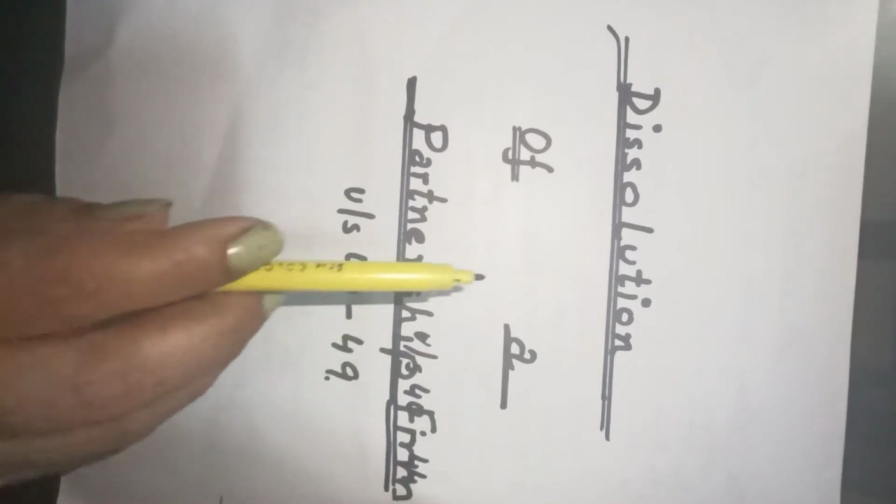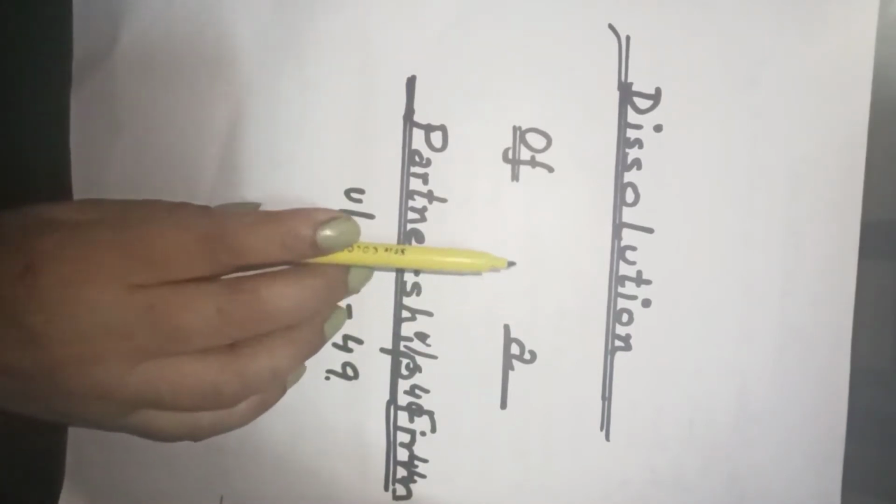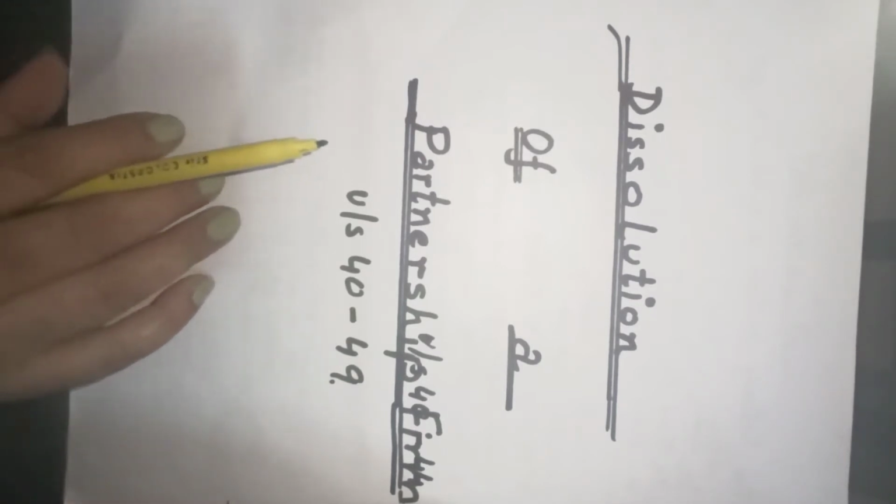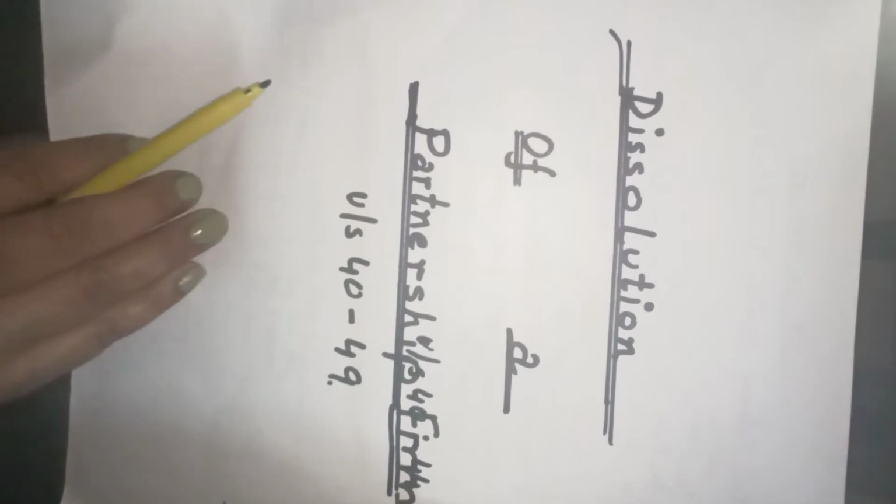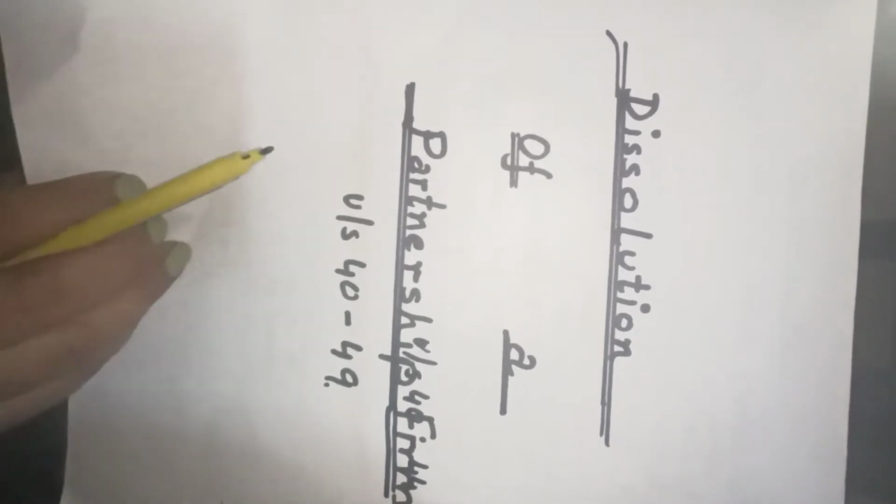Remember, yesterday we began with dissolution of a partnership firm and we discussed the sections. It is covered under section 40 to section 49. We had discussed different sections according to which the accounts are prepared on dissolution of a partnership firm, the accounting treatment. We learned the accounting treatment.